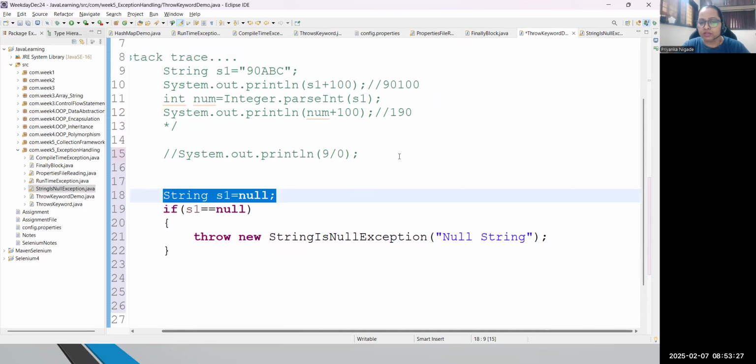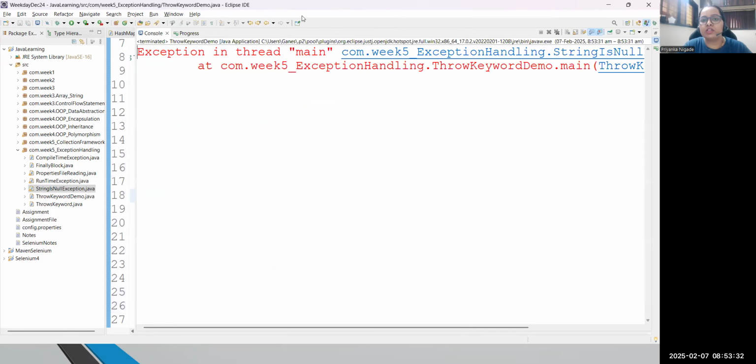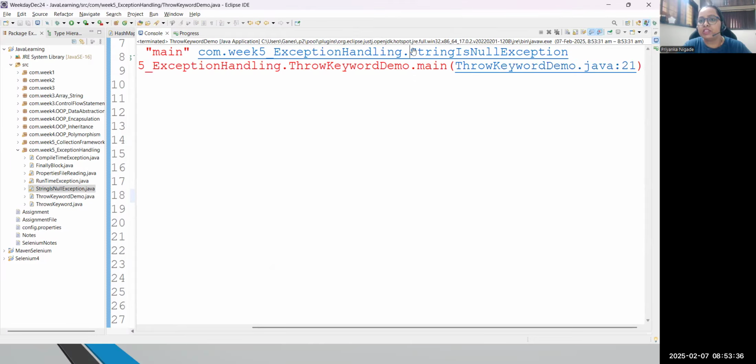Technically, our string is null. So if I run this code, this will throw this new exception in the console. And please have a look. Now I got this new exception, string is null exception. Easy. So I can see this string is null exception here.